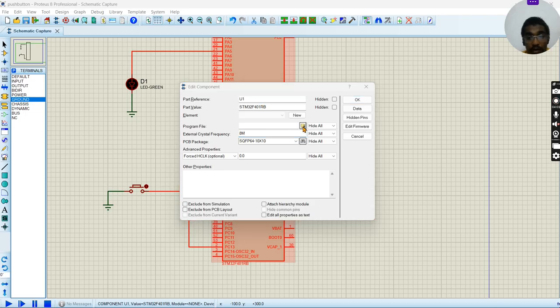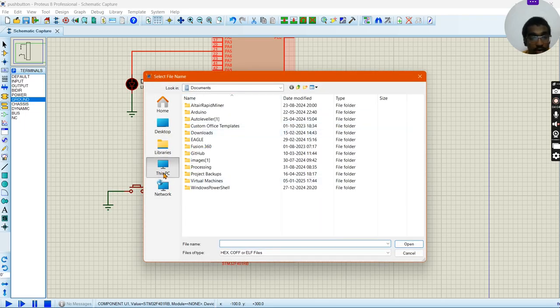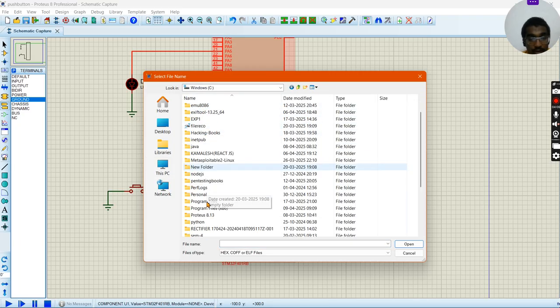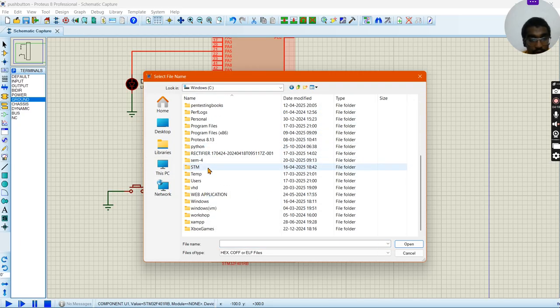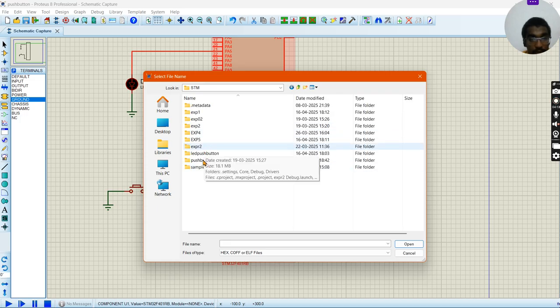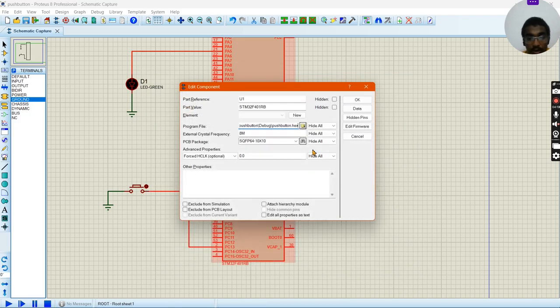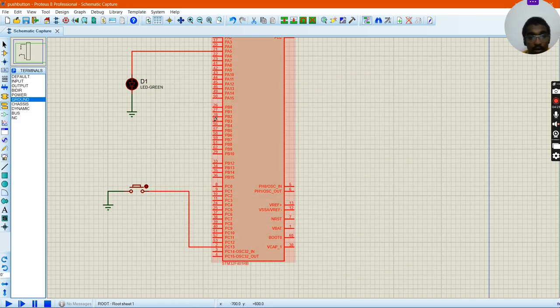So now we'll be adding the hex file to it. In the program file, I'll go to This PC, Windows C, STM, push button, debug, the hex file, open and I'll give OK. Now the hex file has been loaded.